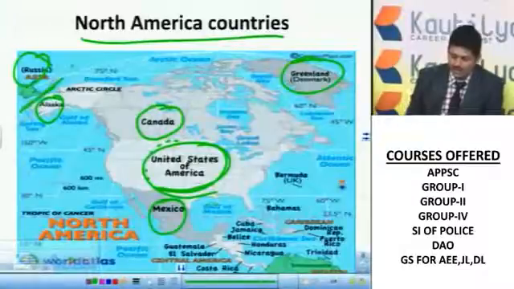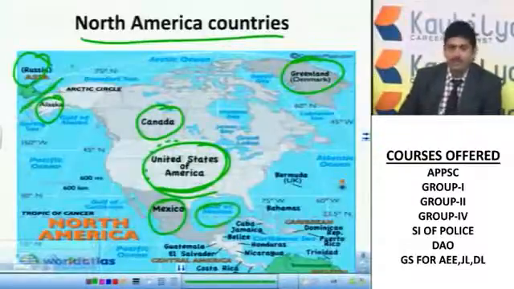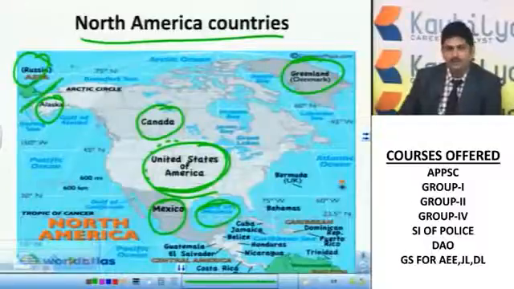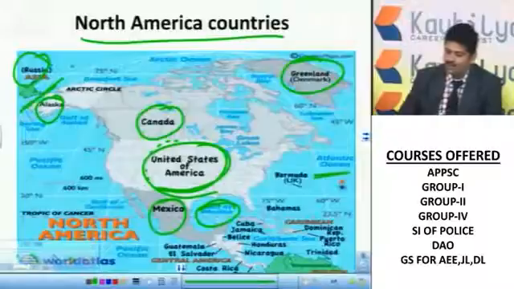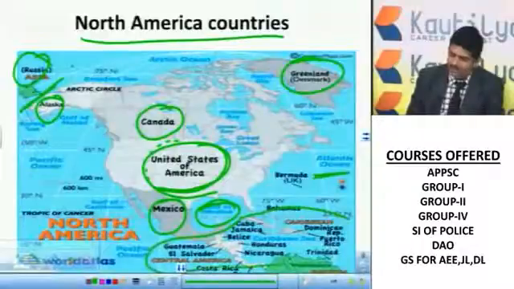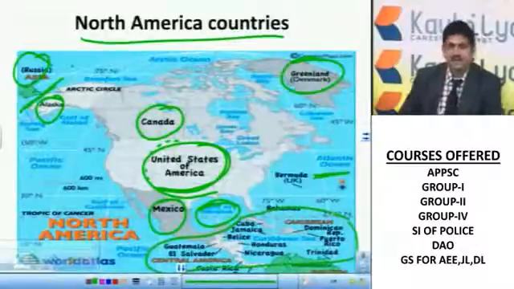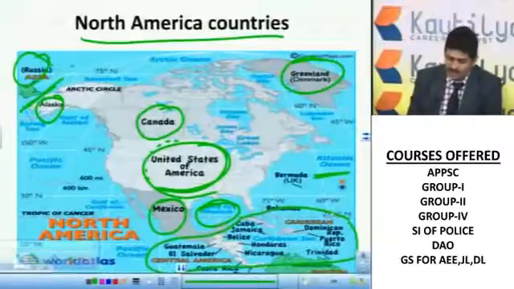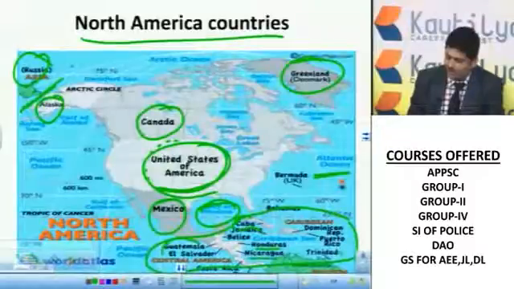Here you can see the Gulf of Mexico. According to a few geographers, it is the largest Gulf in the world. Here you can see the Atlantic Ocean, and all these we call the Central American countries, or West Indies, or Caribbean islands. You can see Guatemala, Cuba, Jamaica, Honduras, Nicaragua, Trinidad. All these are Caribbean islands.